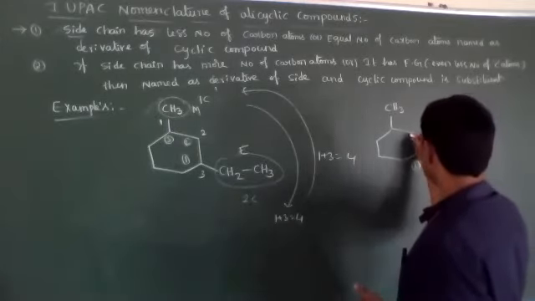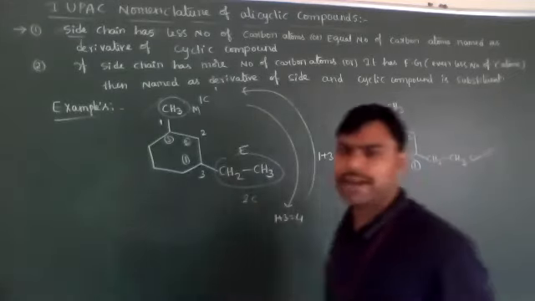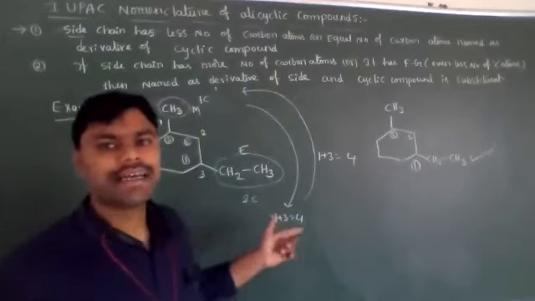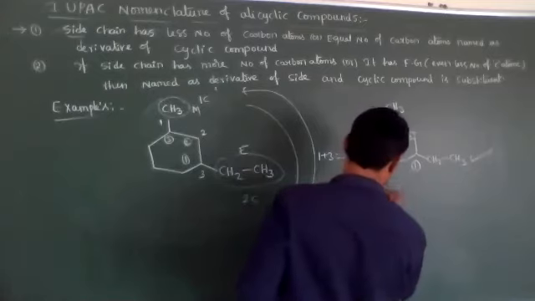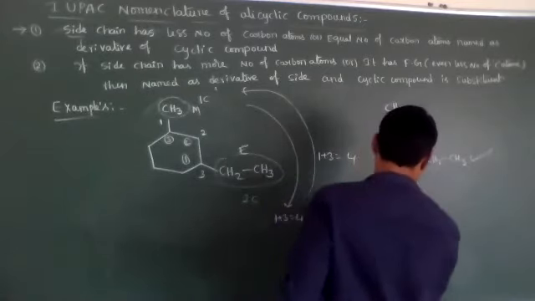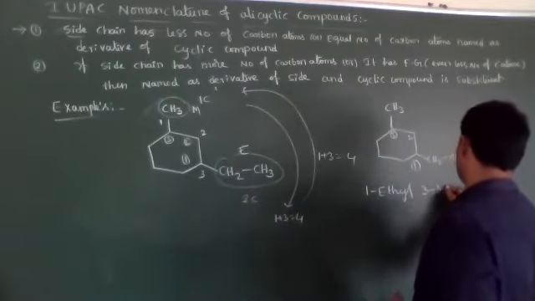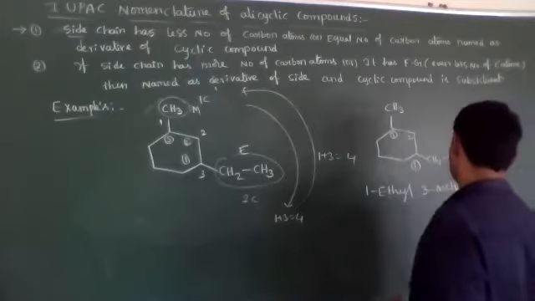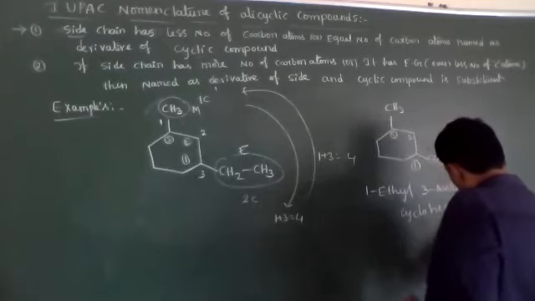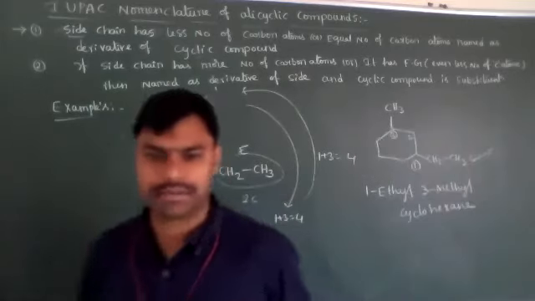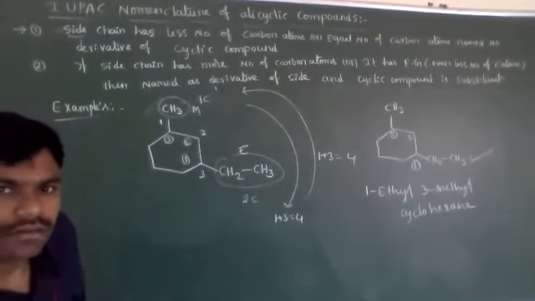1, this is 2, this is 3. This is correct. Now its IUPAC nomenclature is 1-ethyl-3-methyl cyclohexane. 1-ethyl, 3-methyl, cyclohexane is the correct name. Okay, students? Understood? Anybody have doubt?